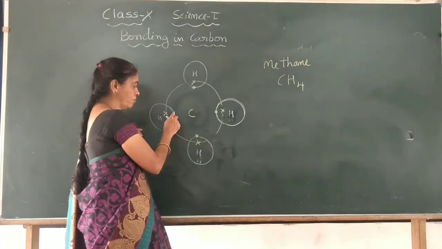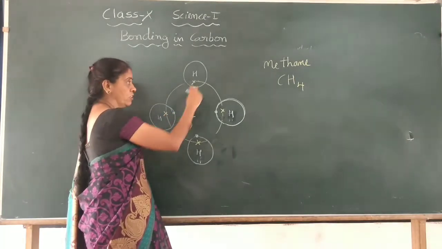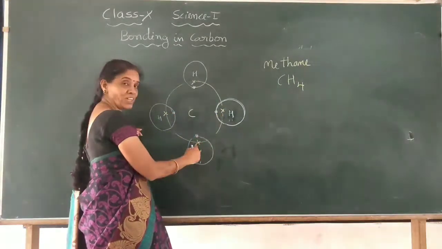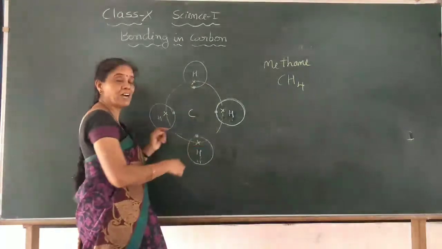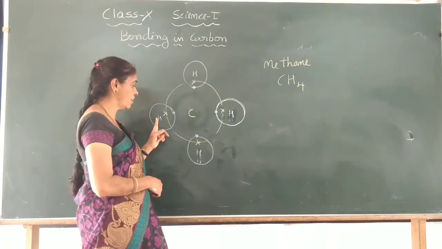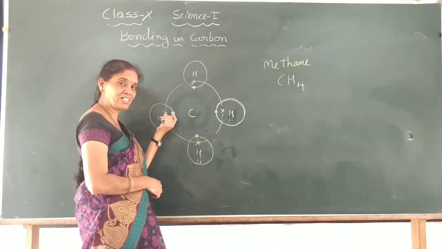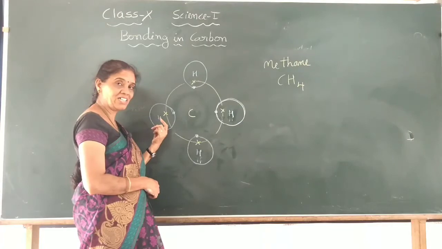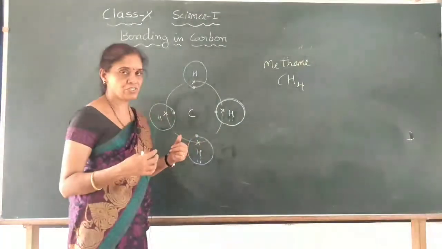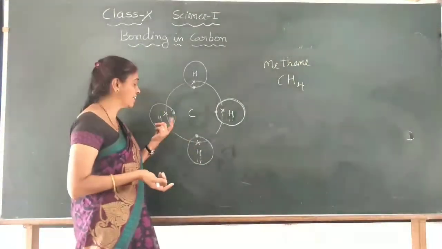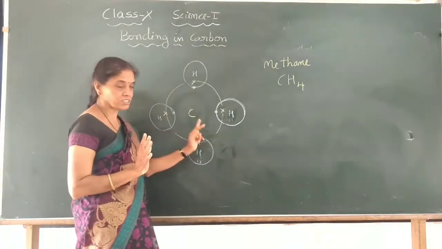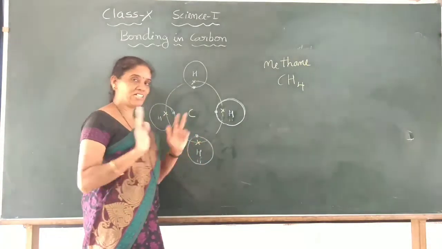Now if you consider this carbon atom and count the total number of electrons: 2 plus 2, 4, plus 2, 6, plus 2, 8. So by sharing, the carbon gets 8 electrons, the octet structure, whereas hydrogen also gets 2 electrons. That is not an octet structure, it is the helium structure. The K shell always has 2 electrons. You cannot fill 8 electrons. So the K shell is completely filled in case of hydrogen with these 2 shared electrons. Carbon is also completely filled. So it gets a stable structure.